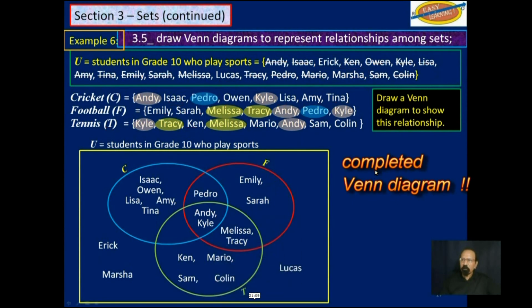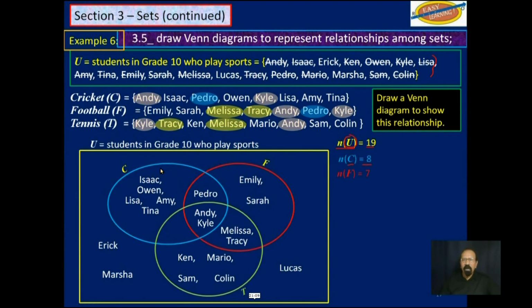Now can we interpret that Venn diagram if we didn't draw it? Yes, we can. We know that the cardinality of the universal set is 19. We count all 19 persons up here. The cardinality of the set of cricketers is 8. The cardinality of the set of people who play football is 7. The cardinality of those who play tennis is 8.